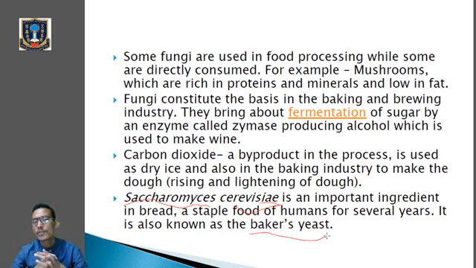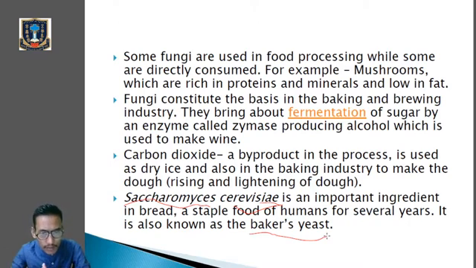So let's go with this one. There are certain fungi which are used in food processing, while some are consumed directly. For example, mushrooms can be consumed directly by human beings. Then fungi constitute the basis of the baking and the brewing industry. It is very important. They are mainly used in these industries by the process known as fermentation. They bring about fermentation of sugar by the enzyme called zymase, and they're also used in producing alcohol. So this particular fungus, the yeast Saccharomyces cerevisiae, is used in the field of bakery and also in breweries for making alcohol.